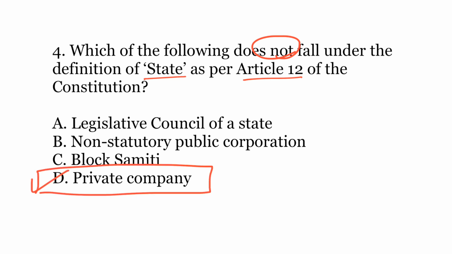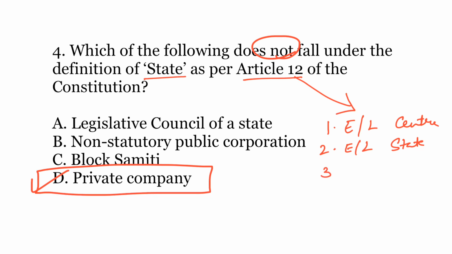Article 12 lays down the definition of state for the purpose of interpretation under Part 3 of the Constitution, and it lays down the definition in the form of executive and legislative organs of the center. The second is executive and legislative organs of the states. The third is statutory and non-statutory public corporations.